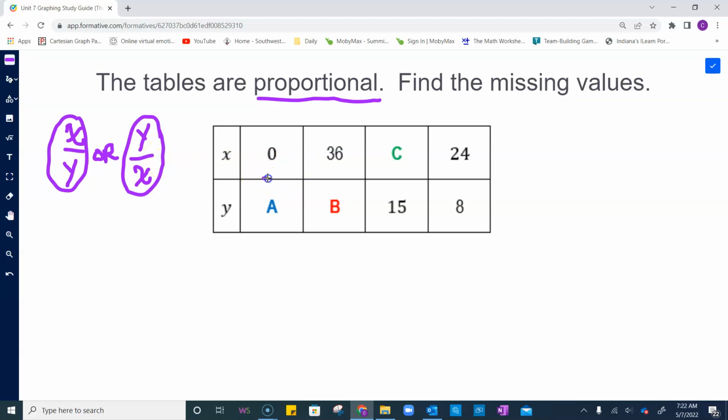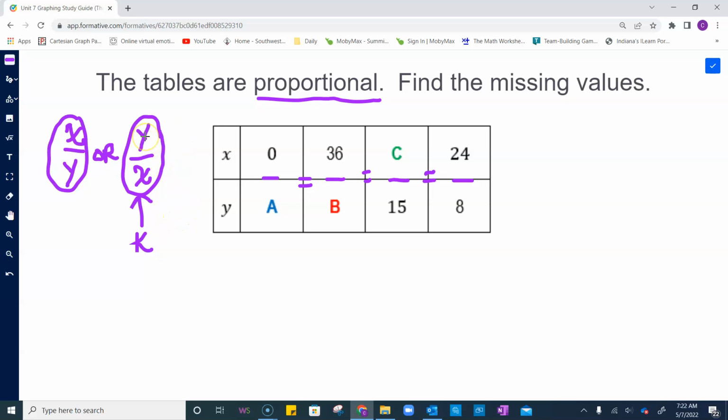So just picture this as a fraction bar, and you can see the x to y comparison that way, and they're all equal. But we could also flip the table over, and the y to x comparisons would also be equal. And this is the one I'm going to use because I'm in the habit of doing that for proportional tables, because a lot of times when I am using a proportional table, I'm trying to find that k value, the constant of proportionality for it.